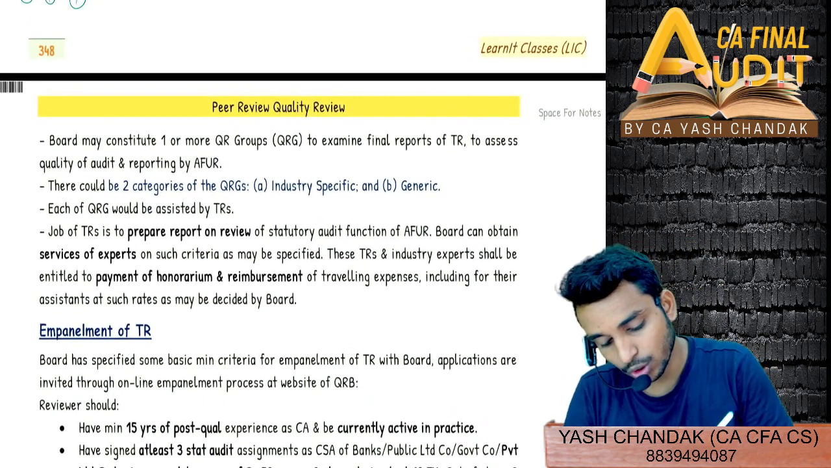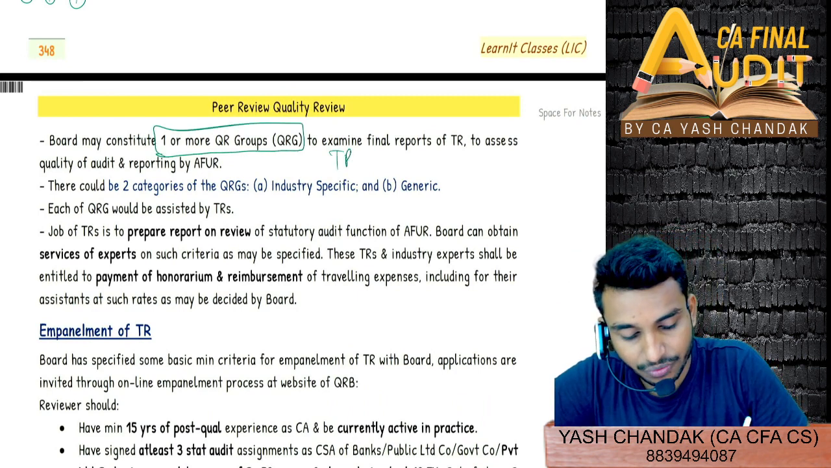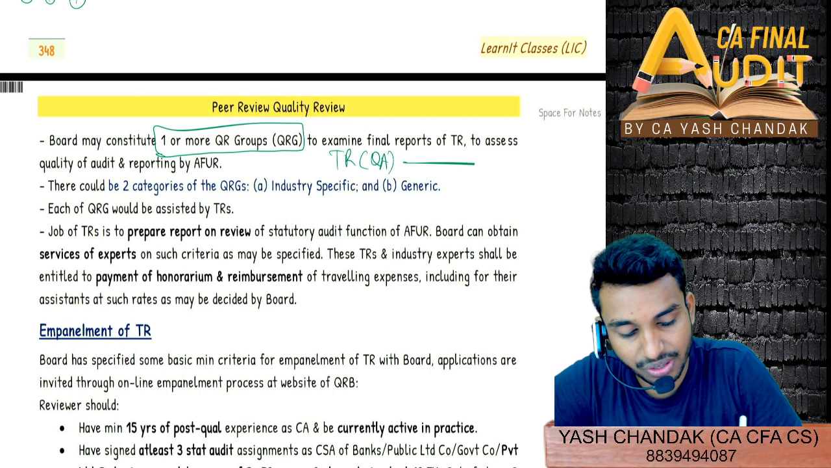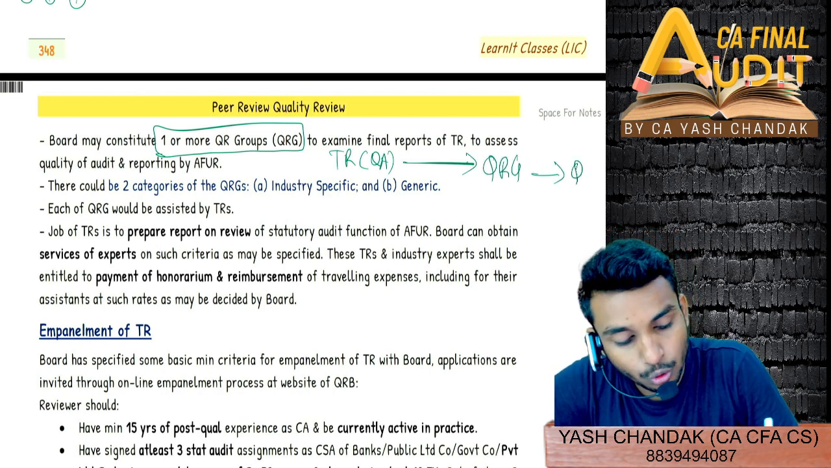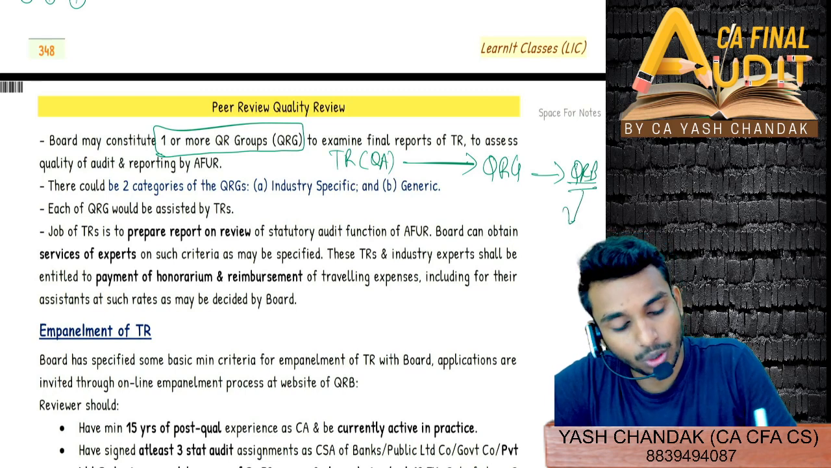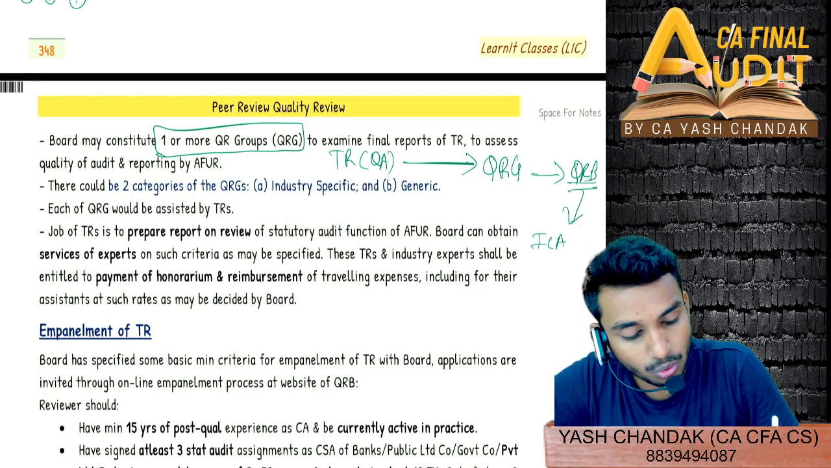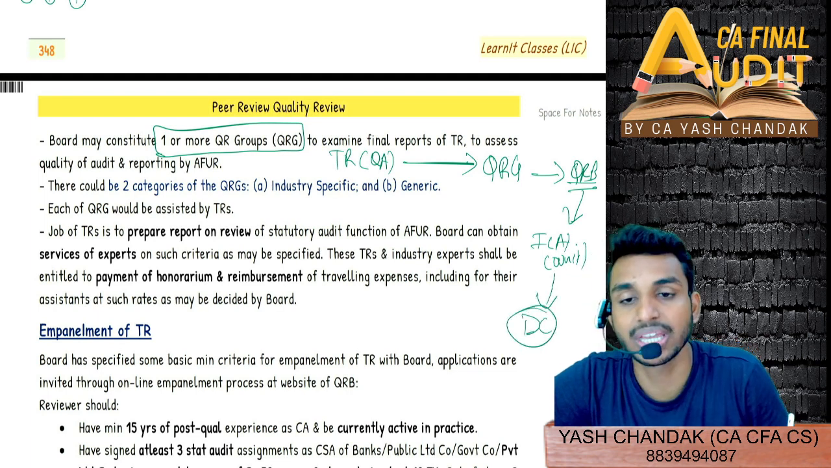So the board may constitute one or more quality review groups. I told you what? The technical reviewer, with the help of qualified assistants, will submit the report to whom? The quality review group. And this quality review group will submit the report to QRB. QRB then, if it finds it suitable, will submit it to the ICA Council, and then the ICA Council will submit it to the disciplinary committee for taking action, right?